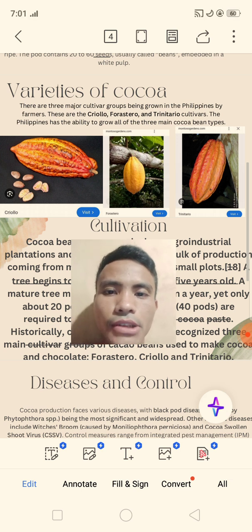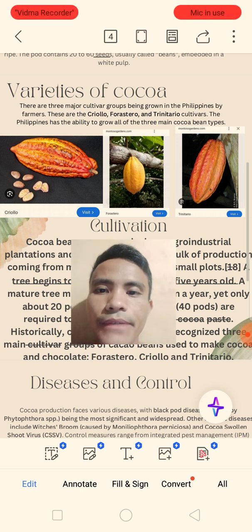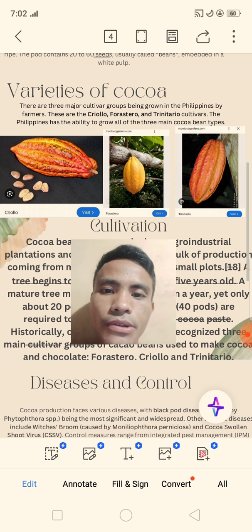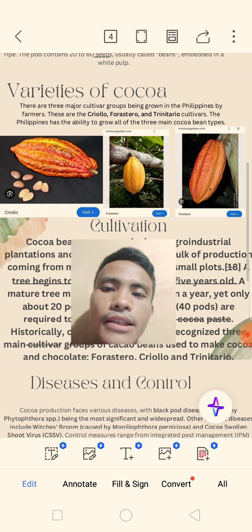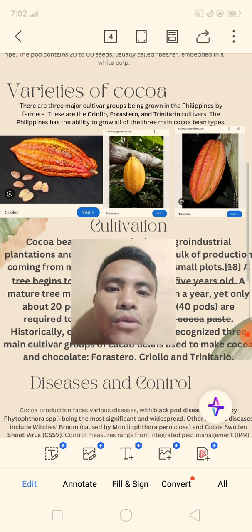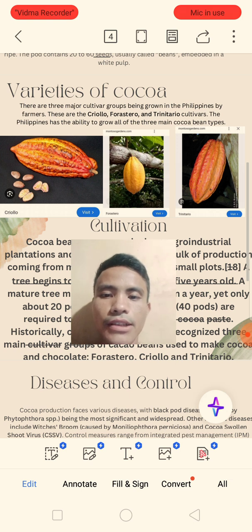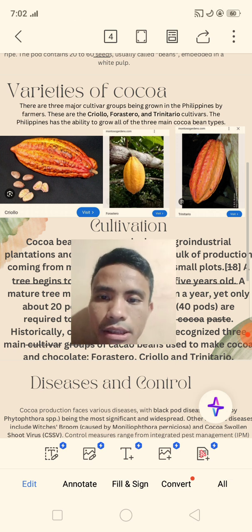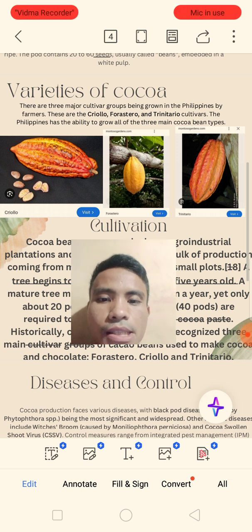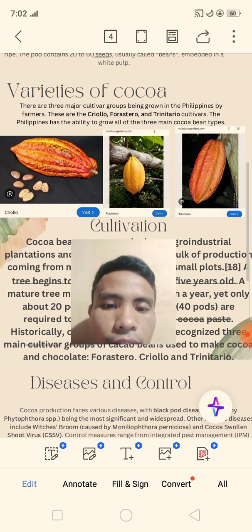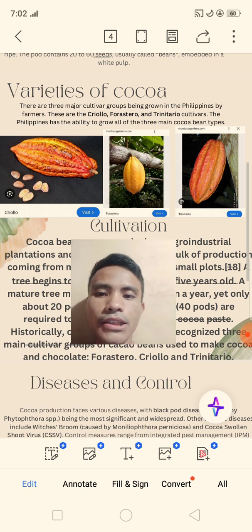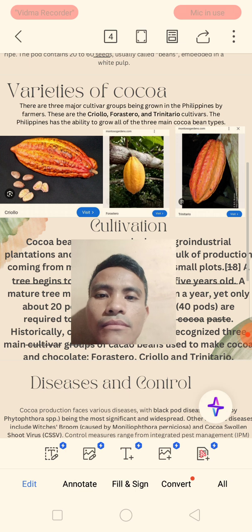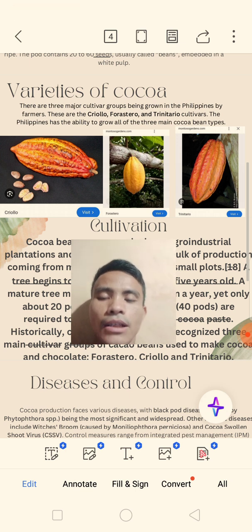There are 3 major cultivar groups being grown in the Philippines by farmers. These are the Criollo, Forastero, and Trinitario cultivars. The Philippines has the ability to grow all of the 3 main cocoa bean types. So, these are the 3 types of cocoa. In the picture, this is the Criollo, number 1, the second, the Forastero, and the third, Trinitario. Based on my research, among these 3 types of cocoa, the Criollo has the highest yield of cocoa.